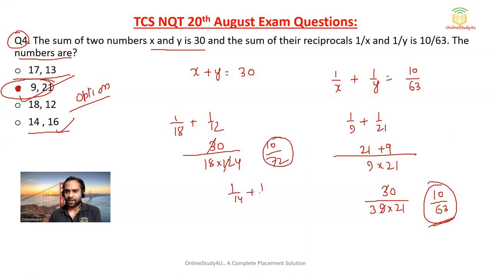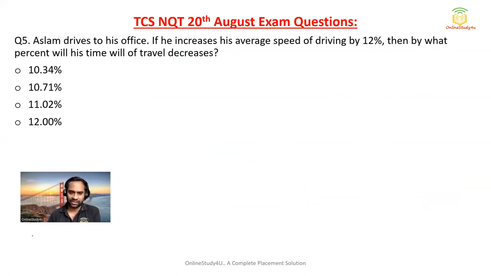Okay, 1 by 14 plus 1 by 16. See, the first option will never give you 14 into 16. So 16 plus 14 will be 30. So now this won't be divisible, and there is no option. Here you have to get 10 by 63. So again, you cannot do this. So this is how you have to solve the questions in the examination. You have to use your brain a bit.